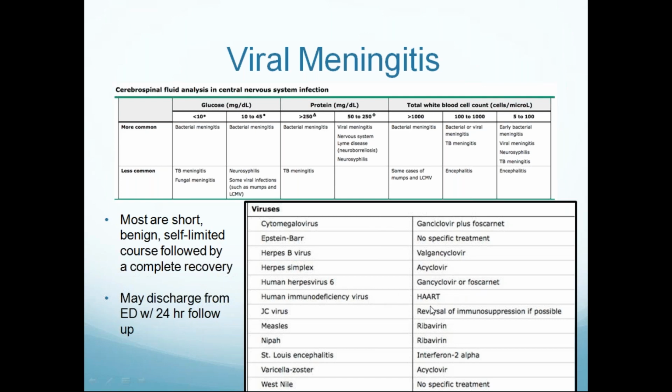HIV is treated with highly active antiretroviral therapy, combined HAART. JC virus is treated with either reversal of immunosuppression or we can use cidofovir. Measles is treated with ribavirin, Nipah virus is treated with ribavirin, St. Louis encephalitis can be treated with interferon alpha 2, and varicella zoster can be treated with acyclovir.